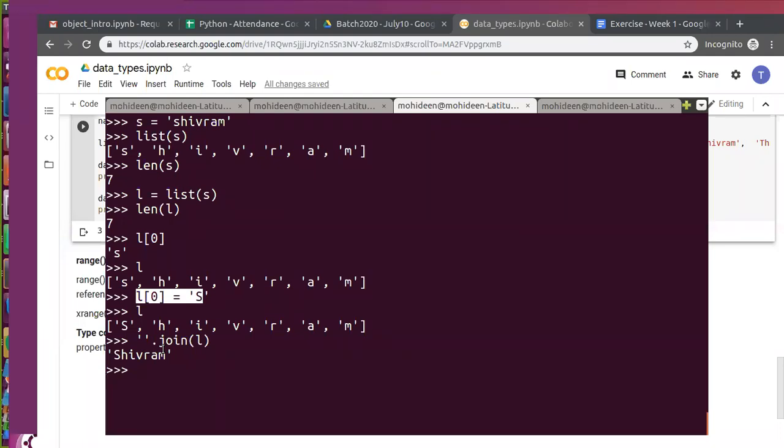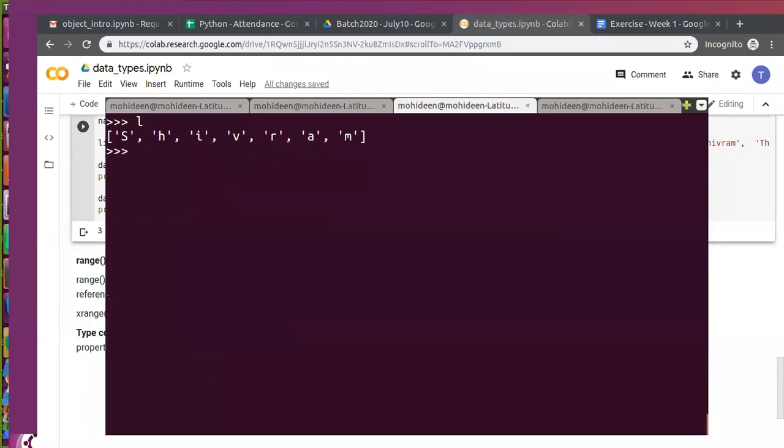When it comes to type conversion, it depends on what is the constituent of that object, right? Yes, correct, exactly. So there is no hard and fast rule. You can always convert an integer to a string, a float to a string. Every data type can be converted into a string, and everything can be converted into a list as well.